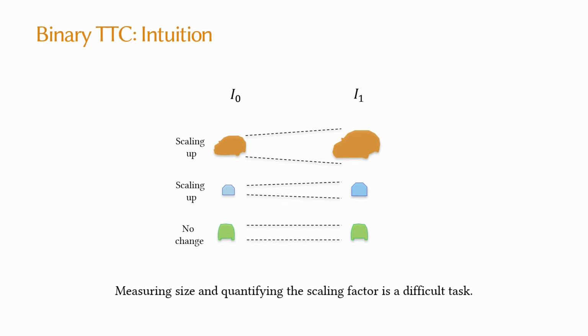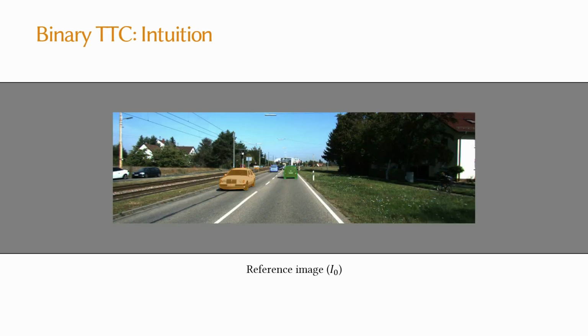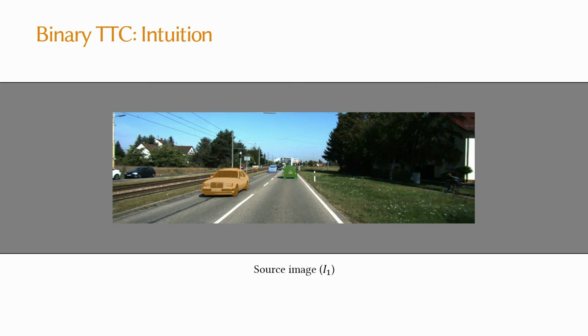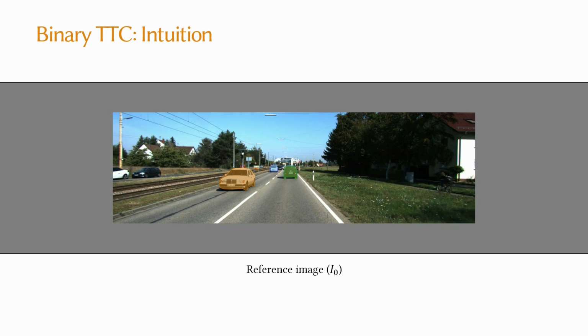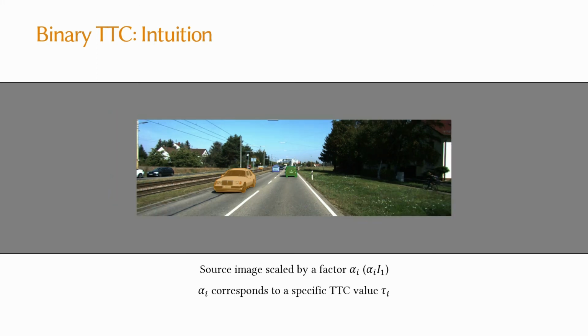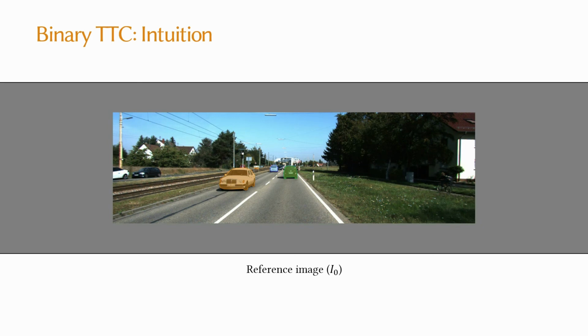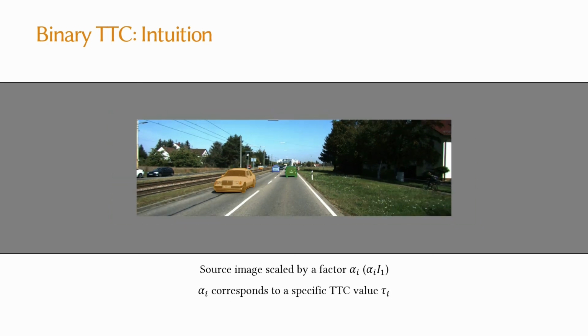However, measuring size and quantifying the scaling factor is a difficult problem to pose and solve. To tackle this, we use a learning-based approach and solve this task implicitly. Given the reference image and the source image, we scale the source image by a factor alpha i. This factor alpha i corresponds to a specific TTC value tau i. Now if we flip between the reference image and the scaled source image, we observe that the orange car is still scaling up, but green and blue cars are scaling down.